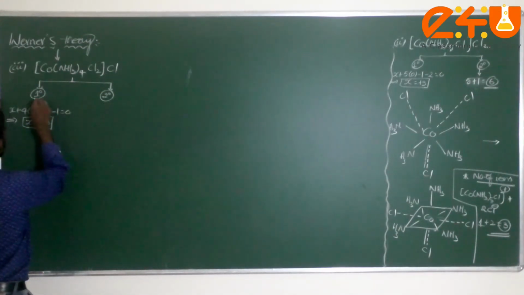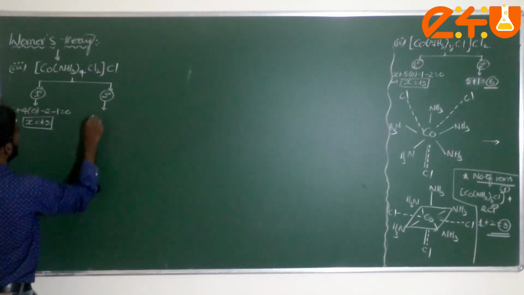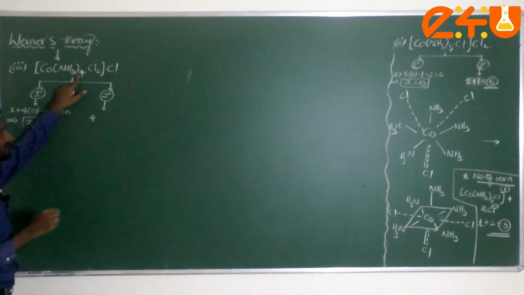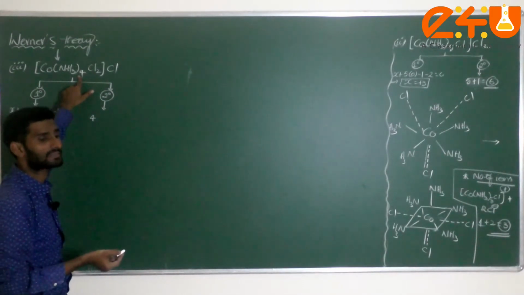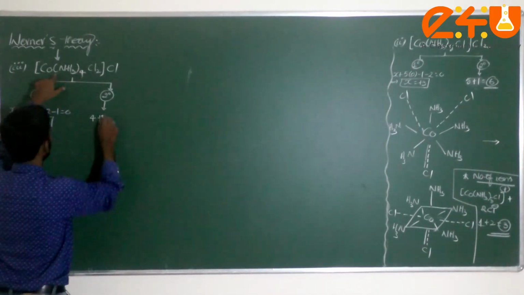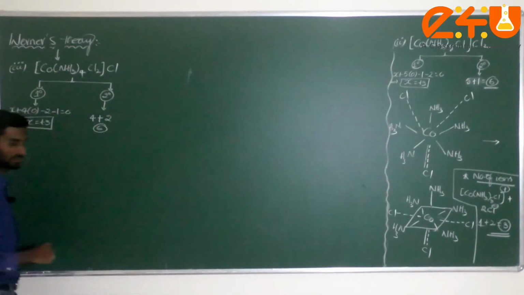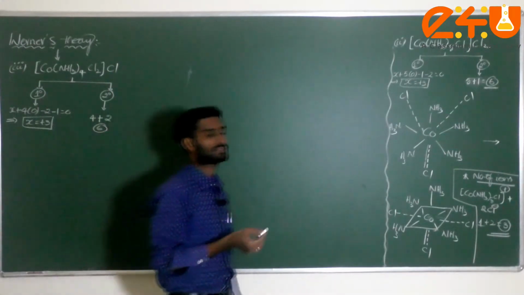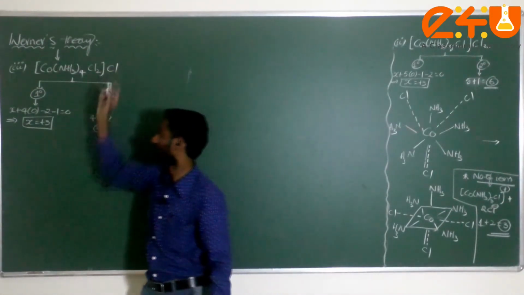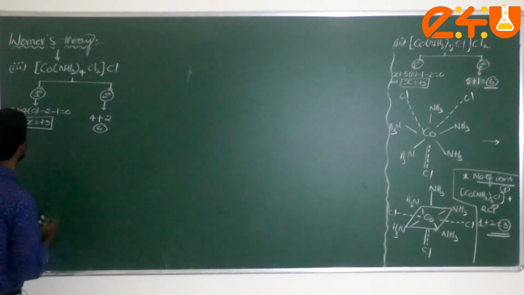Then what about the secondary valency? Here, 4 ammine ligands which are directly bonded with the cobalt, plus next 2 chlorine atoms, 4 plus 2 is equal to what, dear students? 6. Coordination number of secondary valency is equal to 6 for this complex. Am I correct or not? Now let us take it here. How is the structure of this one?